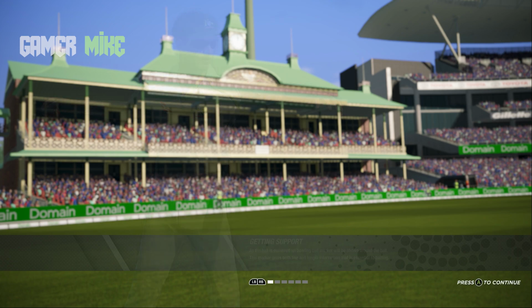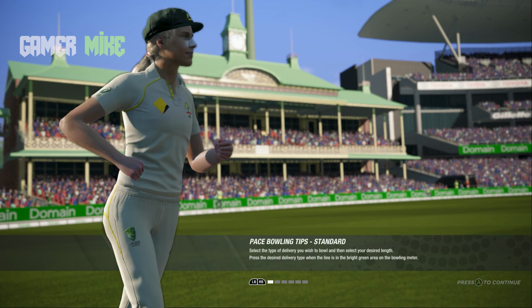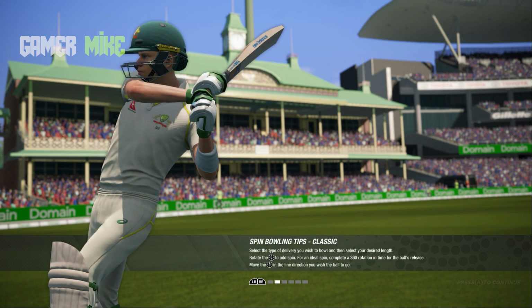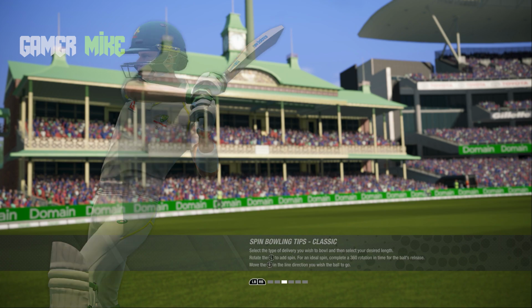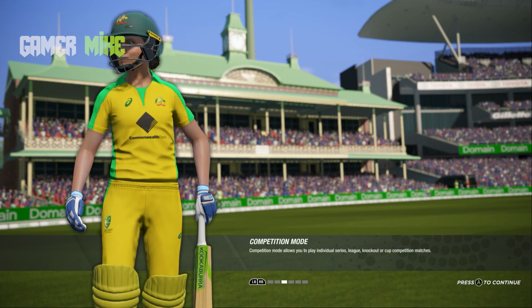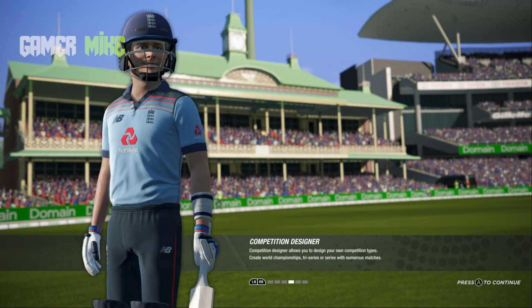The stadium is also updated. I've downloaded it from the community in Cricket 19, and all the players, the squad, the lineups, all has been updated according to the reports of the India vs Sri Lanka T20 series. So I hope you'll enjoy the highlights. It's not the full match. The T20 match will be much longer, so I've uploaded it as the highlights so you guys will be entertained as well. So without any further ado, let's get into the gameplay.